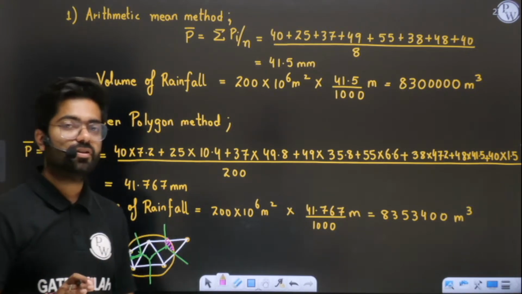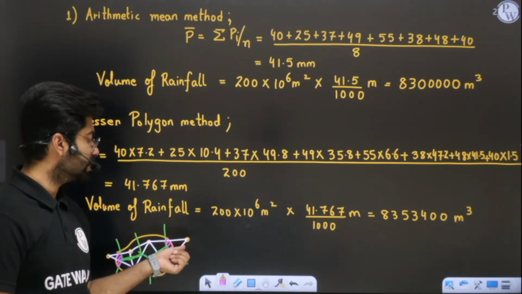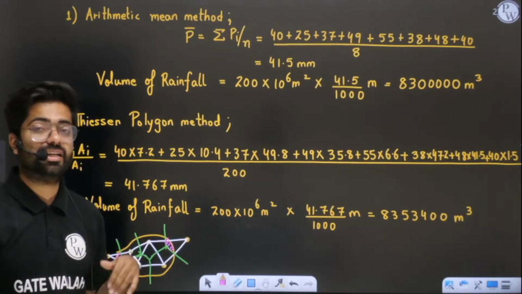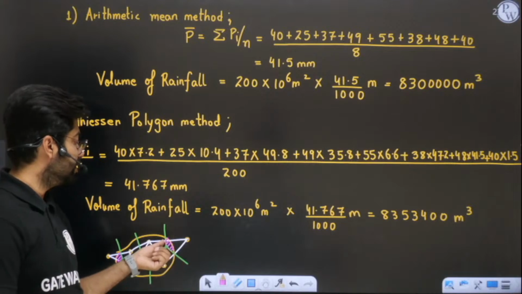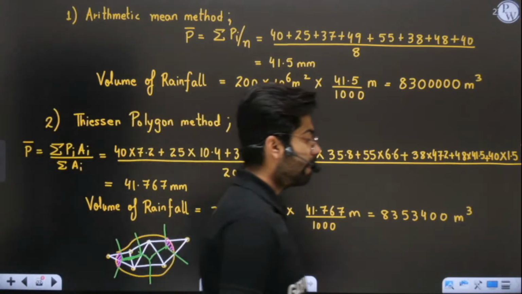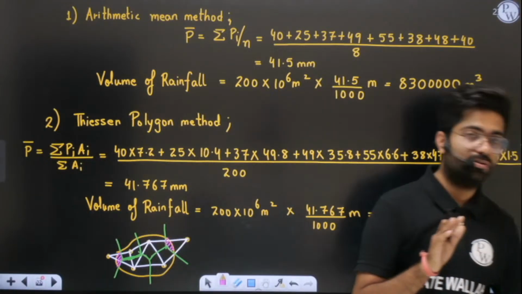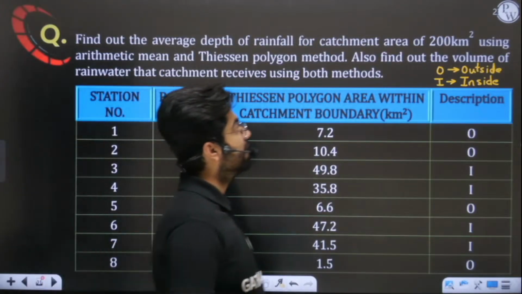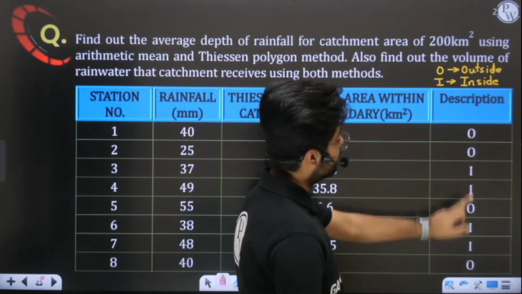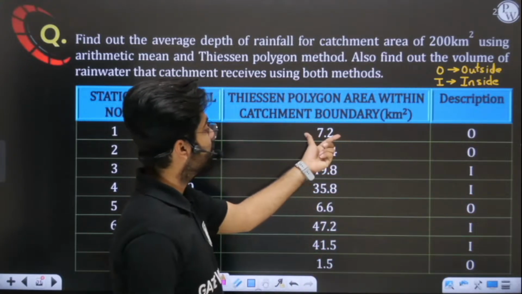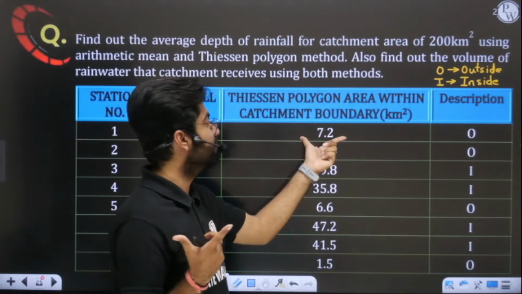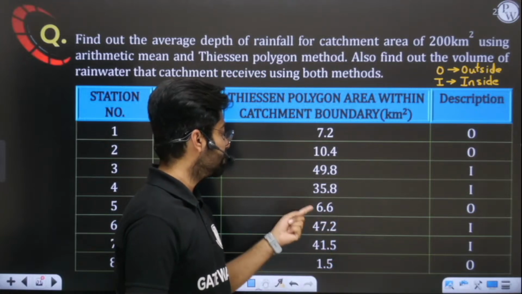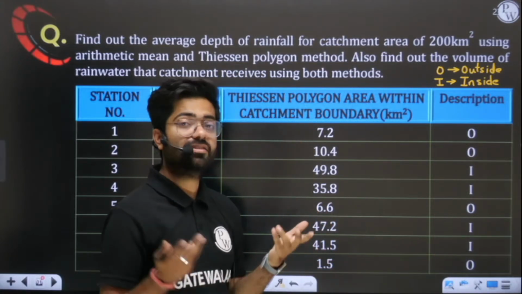Yes or no? So the stations which are going outside are getting very little weightage in our catchment area. Why? Because they have a very small catchment area here. Listen very carefully: for those stations which are going outside, the share of the Thiessen polygon area is very small, 7.2 only, 10.4 only. See here, 6.6, 1.5, 7.2, these are very small